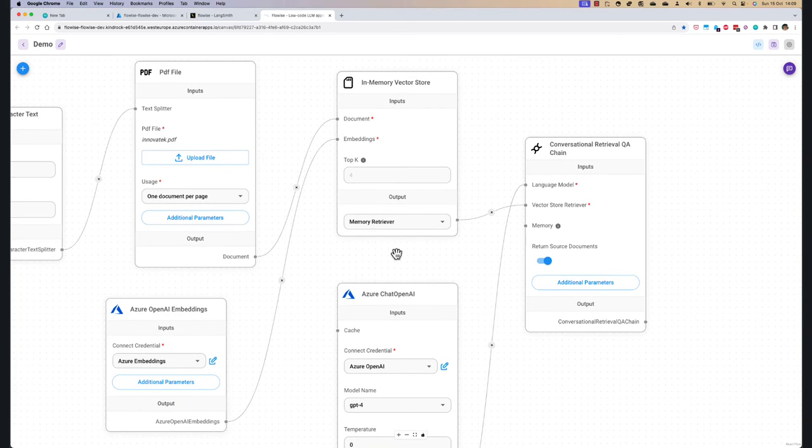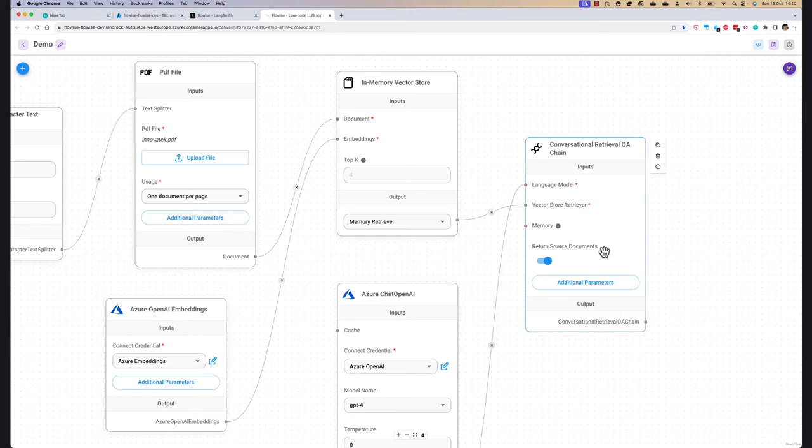Now we're building the LLM application, because we have the retriever. We can build an LLM application that will use a language model. We're using GPT-4 here in Azure OpenAI. We also need a retriever that, when we ask a question, first tries to retrieve the relevant documents.